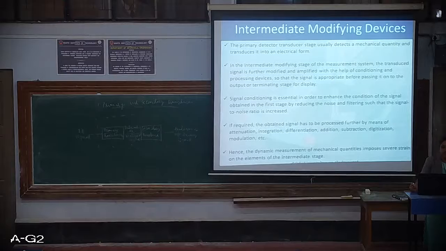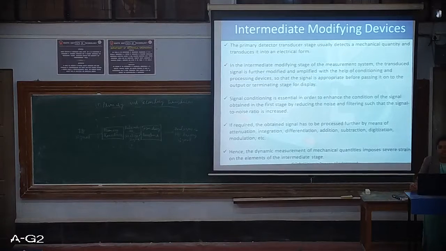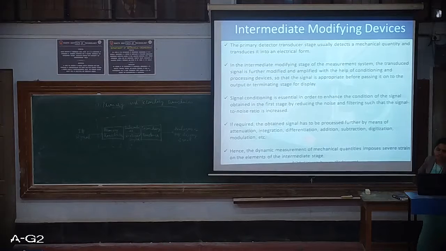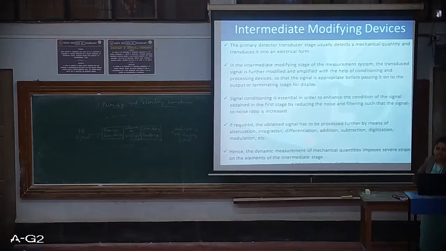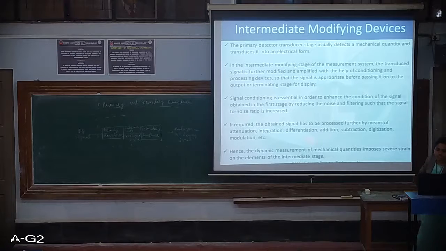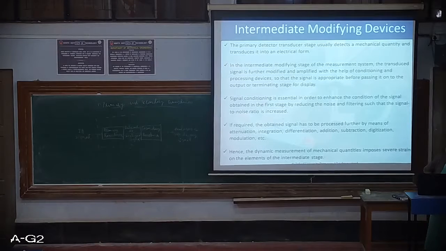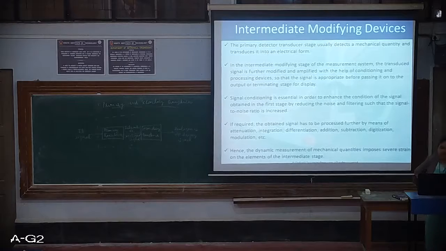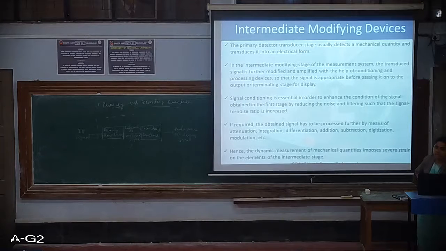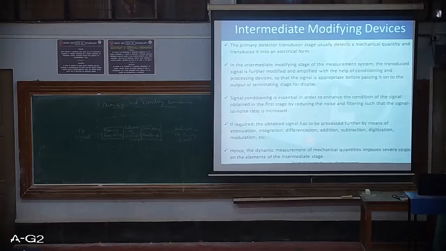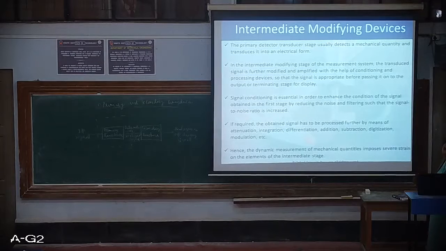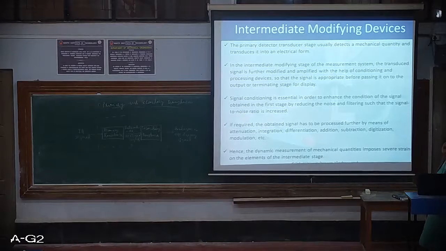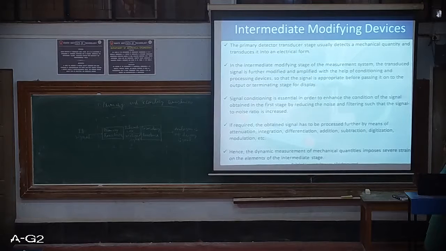So why is signal conditioning needed? It is needed in order to enhance the condition of the signal obtained in the first stage by reducing the noise and filtering, such that the signal to noise ratio is increased. The main aspect of why it has to be done is to enhance the signal condition by reducing the noise and filtering. There are various methods with which this modification and amplification, or this signal processing or conditioning, happens, which we'll see in the further classes.